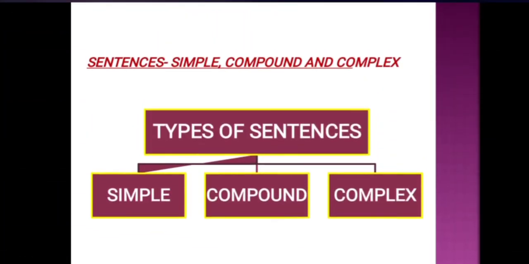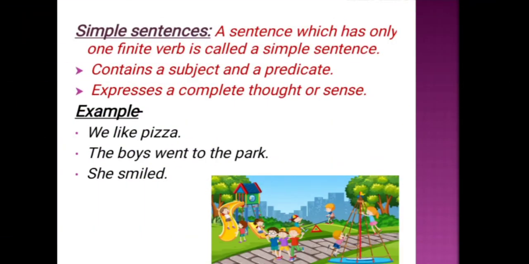Now let's get started with types of sentences. It is divided into three types: simple, compound and complex. One by one we will discuss all the types of sentences. First, we will talk about simple sentences. A sentence which has only one finite verb is called a simple sentence.